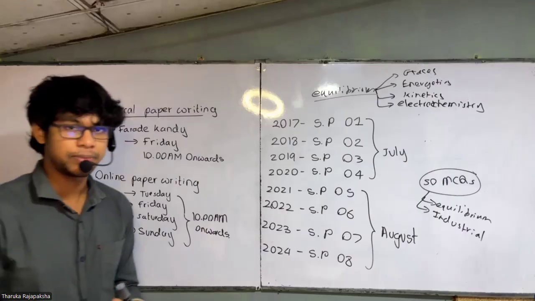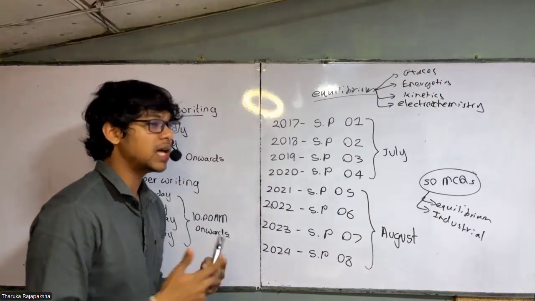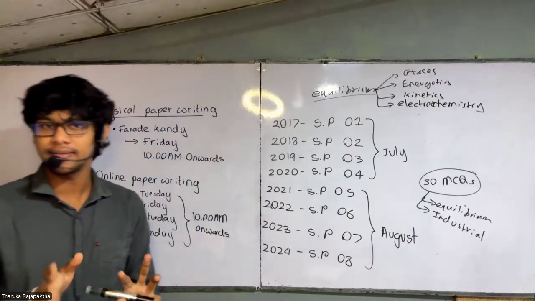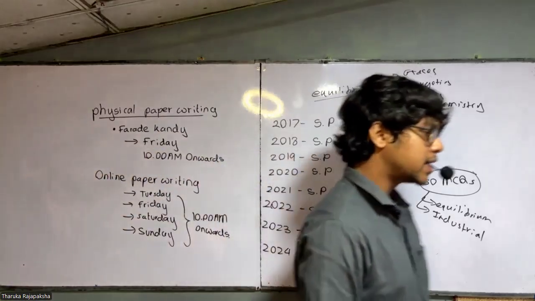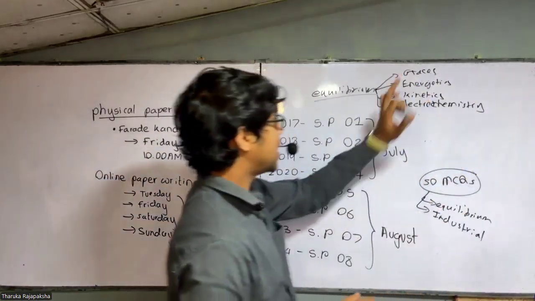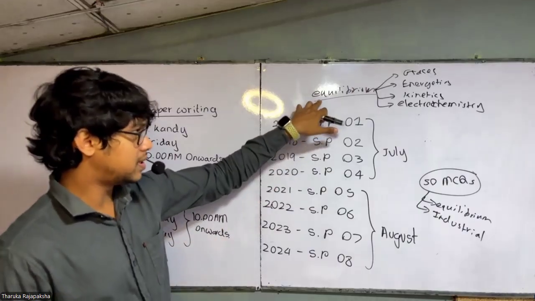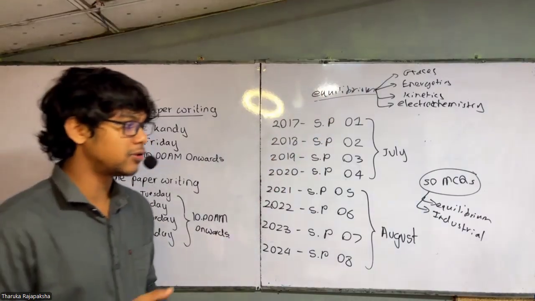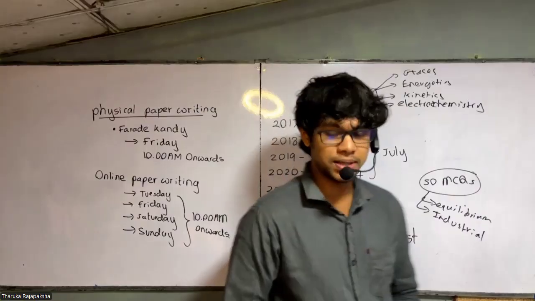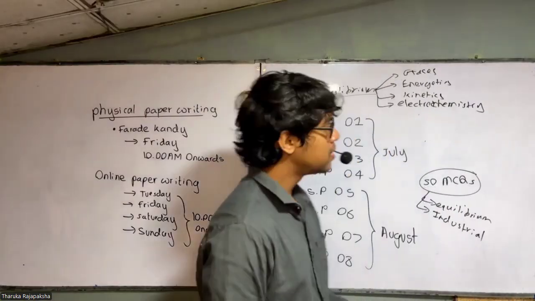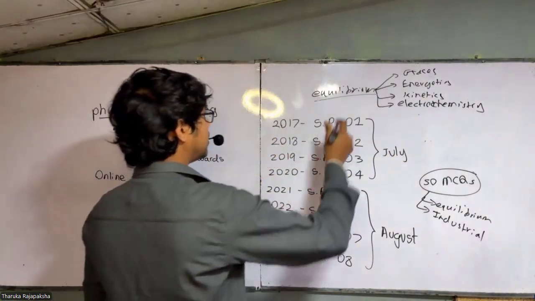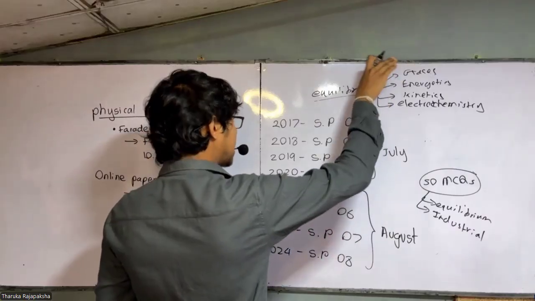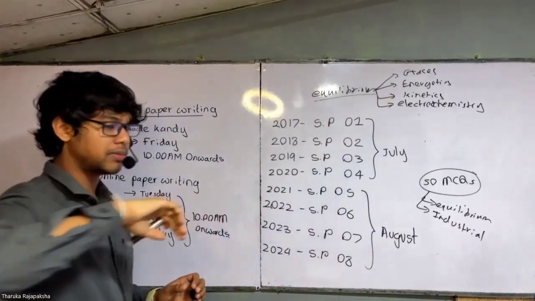Again, we haven't done it, people. Now for shadow papers 1, 2, 3, 4, equilibrium we haven't done much. Only phase equilibrium we have completed. We haven't done pH and all those parts, right? So I can't give questions from those parts. So what I'm going to do is give an alternative. That means an alternative for equilibrium: gases, energetics, kinetics, and electrochemistry.